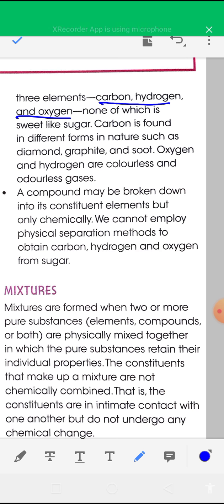Carbon is found in different forms in nature, such as diamond, graphite and soot. Oxygen and hydrogen are colorless and odorless gases. The properties of carbon, hydrogen and oxygen are different from the properties of sugar.